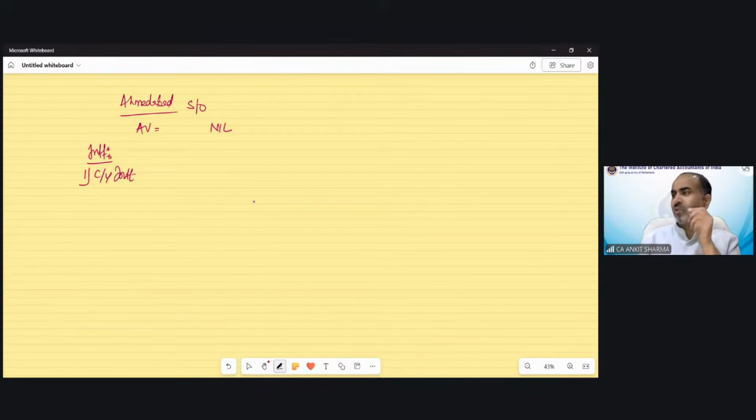Now, for the purpose of current year interest, we have to see how much loan is outstanding in our current year. Current year means our previous year. So in 25-26 previous year, how much loan amount has been outstanding? The question says that the assessee has taken 30 lakh rupees loan at the rate of 10%. And the entire loan is outstanding. Nothing has been repaid yet.